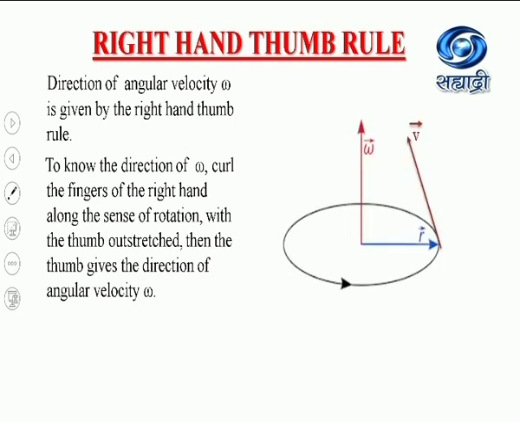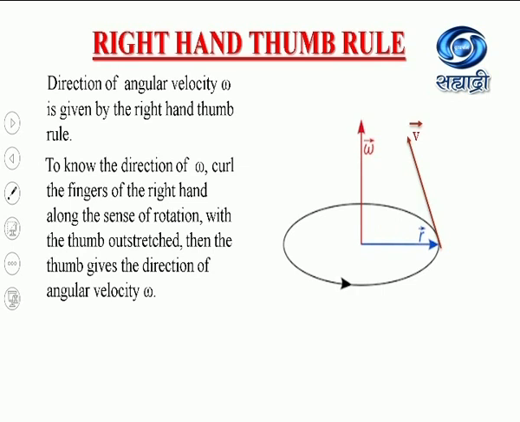Now see in this figure, the fingers are curled in the sense of rotation, or this curled finger denotes the sense of rotation, whereas this outstretched thumb denotes the direction of the angular velocity omega. And from this figure you can say that the direction of the angular velocity omega is always outward and perpendicular to the plane of rotation. Again, this is the direction of the linear velocity, which is along the tangent to the circle, as we know already. And r is the position vector.